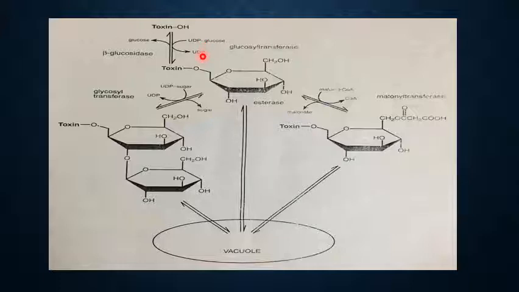And the conjugation reaction with UDP sugar utilizes the glycosyltransferases. As I stated earlier, these glycosyltransferase enzymes can help in the detoxification process of these secondary metabolites.